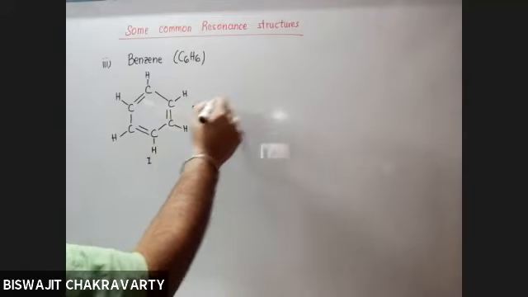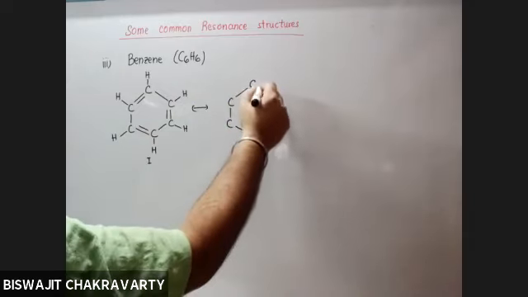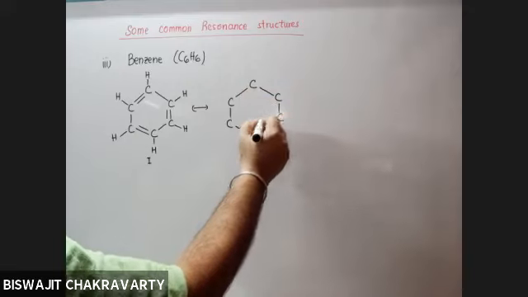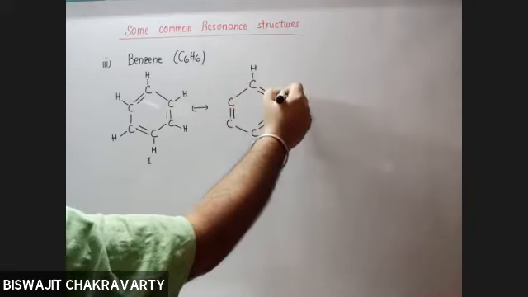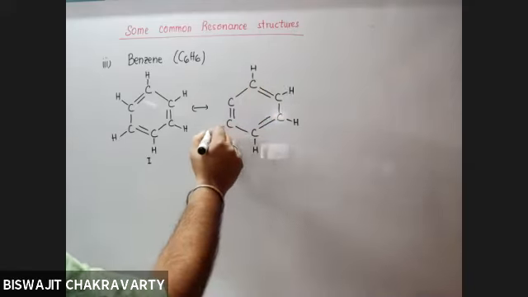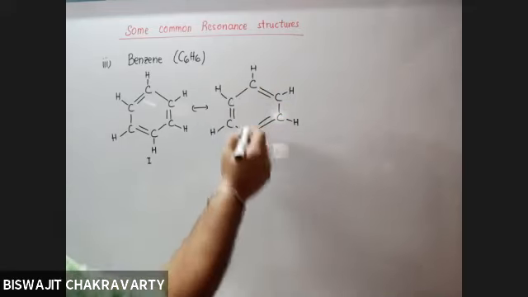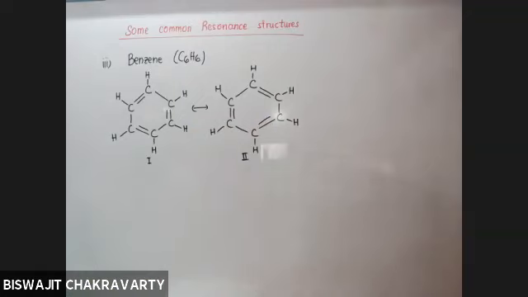So we make use of another structure. In both the structures, we see that the pi electrons are restricted. And when you restrict anything, you make the system unstable. So you have to make them free.